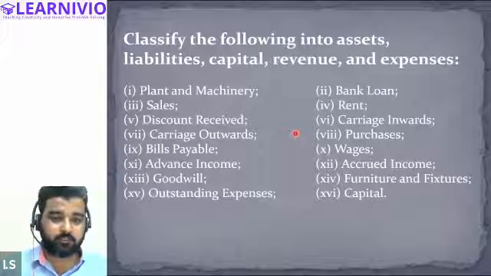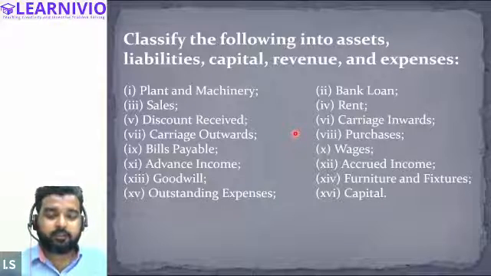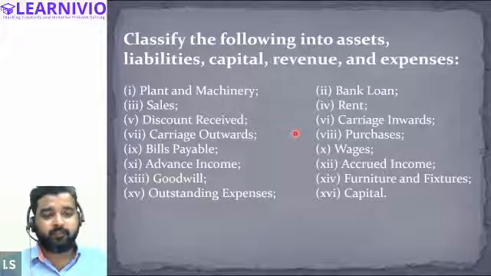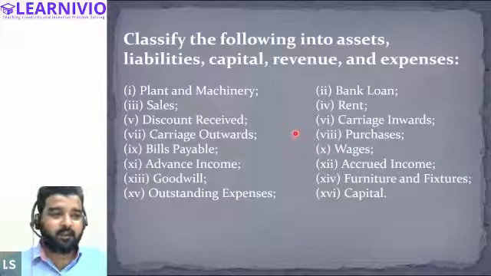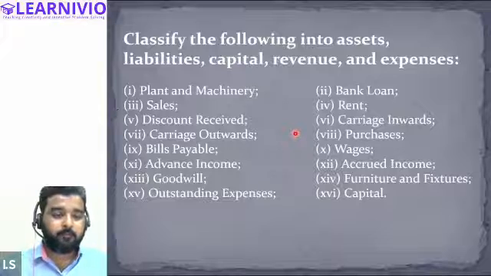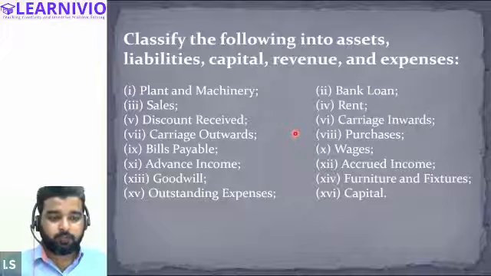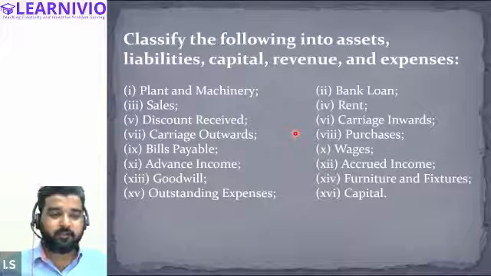Similarly, advance income is a liability. Accrued income is income due but not received. In the previous class, we did an accounting equation based on this concept. So is accrued income a liability, asset, expense or revenue?